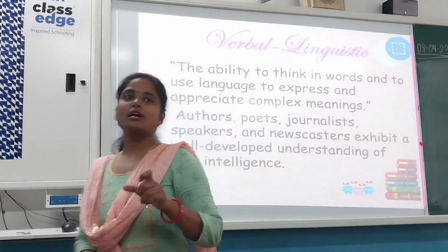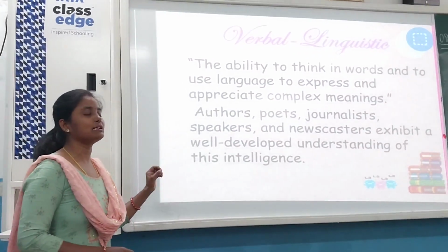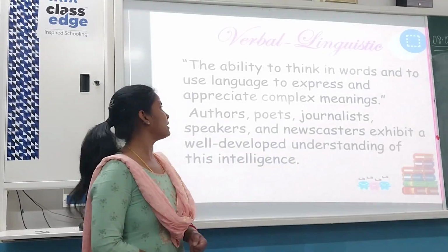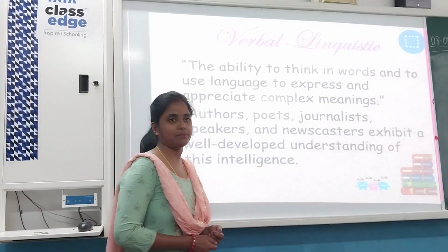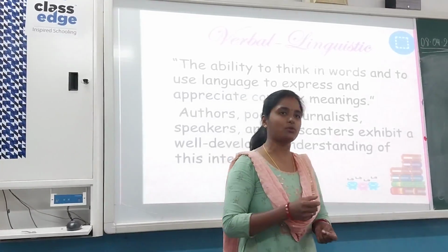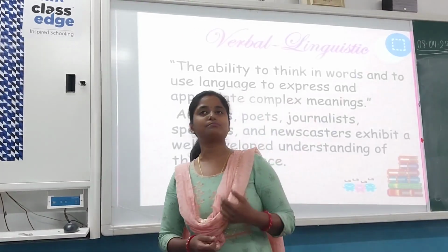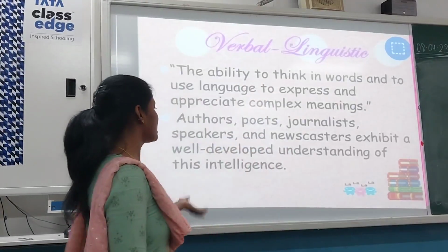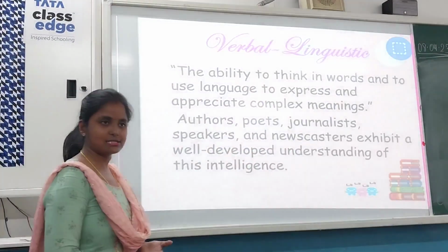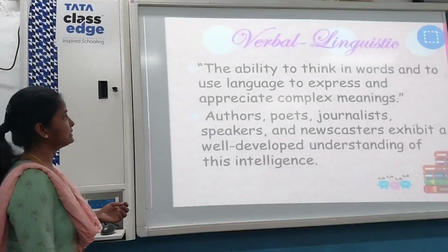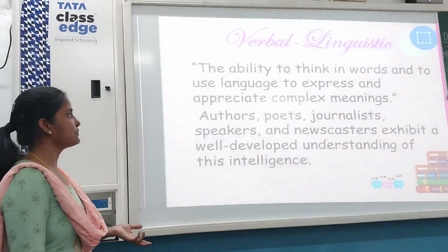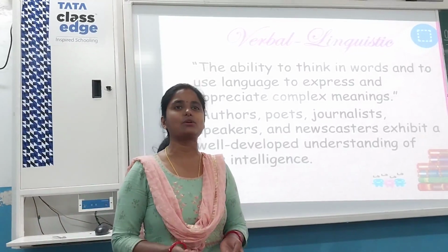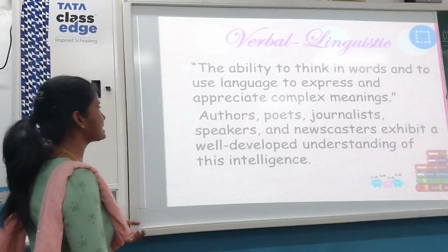So verbal linguistic, the people who are specialized in this are the word smart people because they recognize words very quickly. And these kinds of persons are mostly teachers, journalists, poets, authors and all. Because it is the ability to think in words and to use language to express and appreciate complex meanings. In short, we can say they are word smart. Okay, so that is the verbal linguistic.